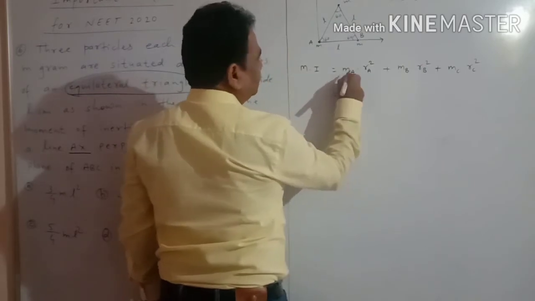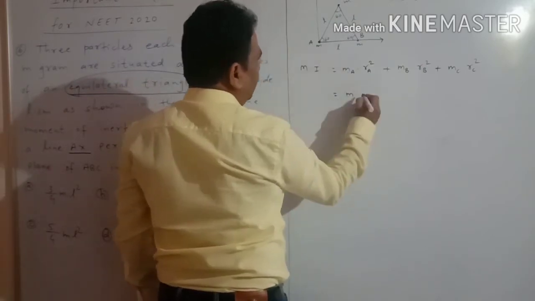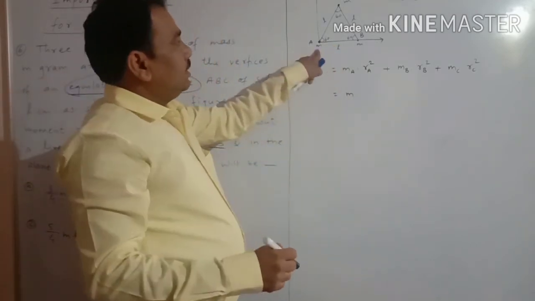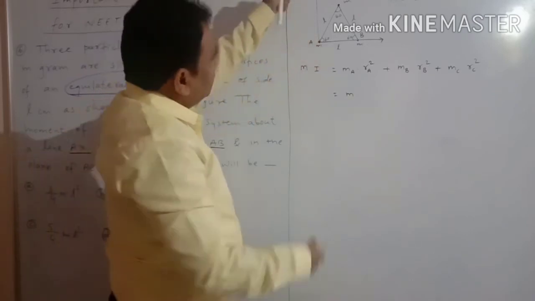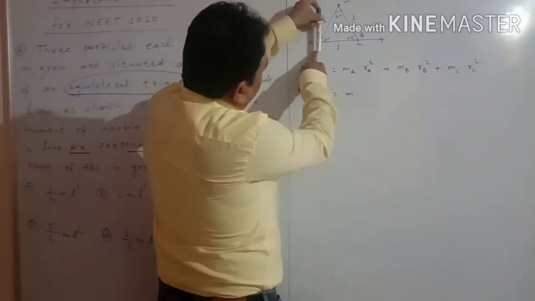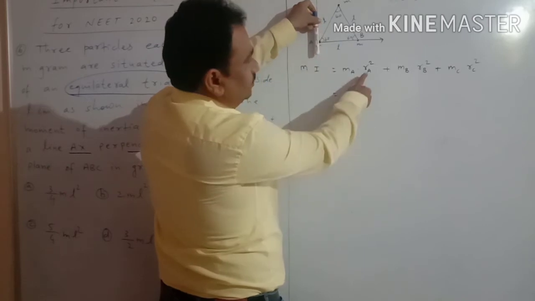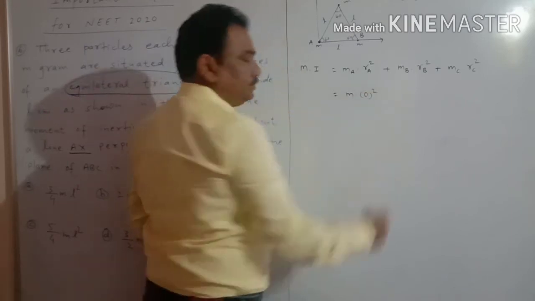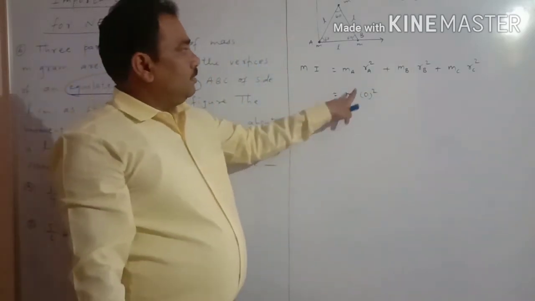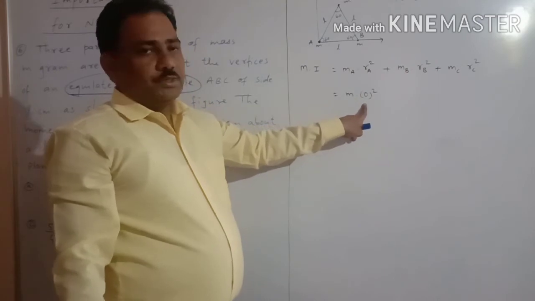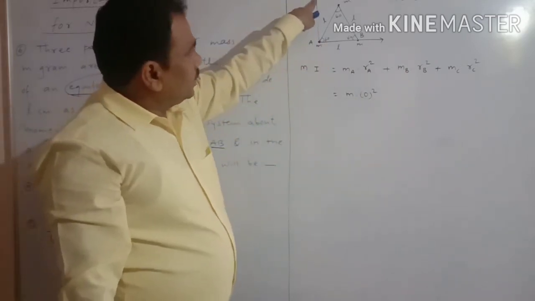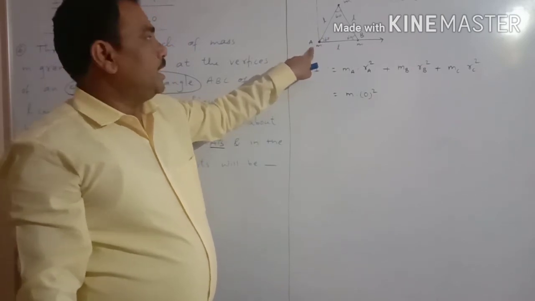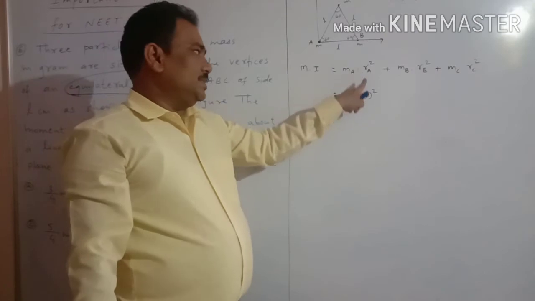Now ma, that is, mass small m into Ra square. See here, this is the particle small m, and the axis of rotation is passing through that particle. It means there is no distance, so that's why we are taking 0. Concentrate here. Why are we taking Ra square equal to 0? Because the axis of rotation is passing through the particle small m, which is present at point A. So that's why the distance is 0,